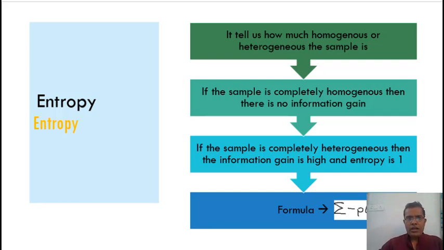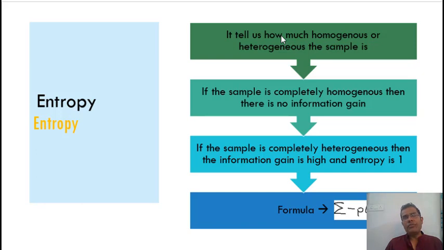So what is entropy? Entropy tells us how homogeneous or heterogeneous the sample is. Homogeneous means that your data set consists of just one kind of record. For example, let's say I have an income column where all the people are earning the same amount. Then my data is completely homogeneous. But if my data is completely homogeneous, then there is no information gain. I do not get any meaning out of that column. So information gain is least when your data is completely homogeneous.